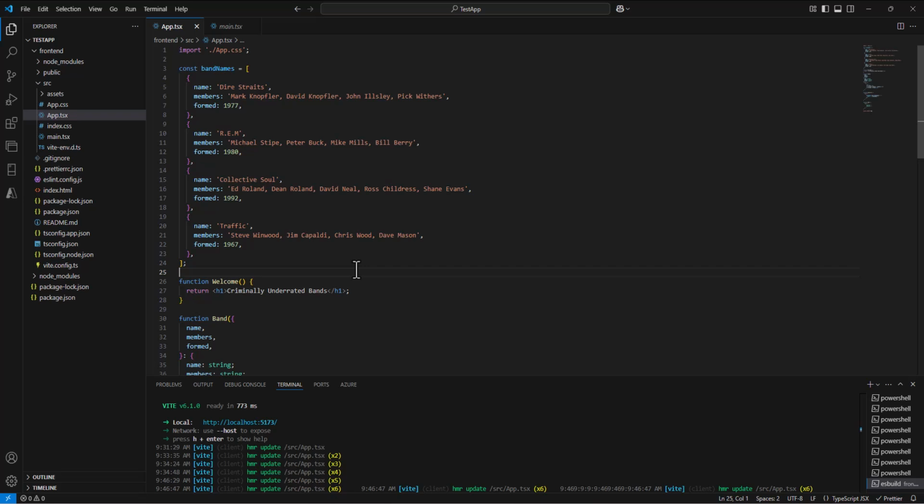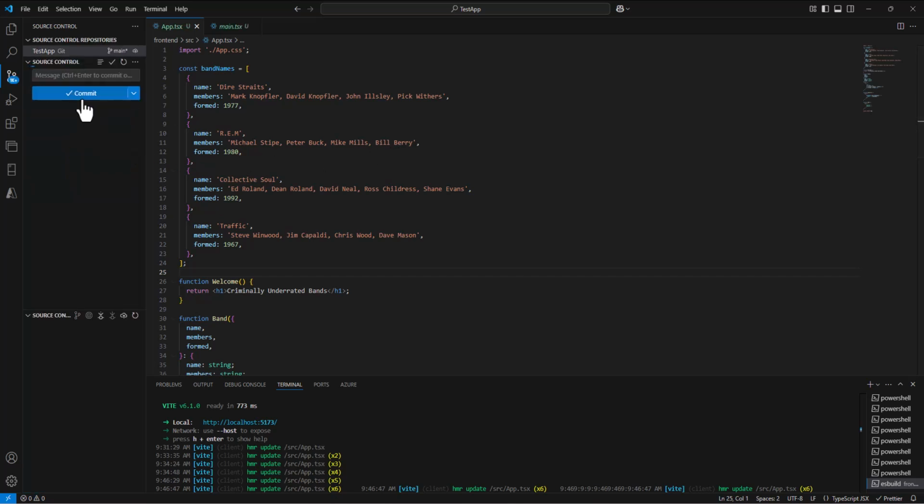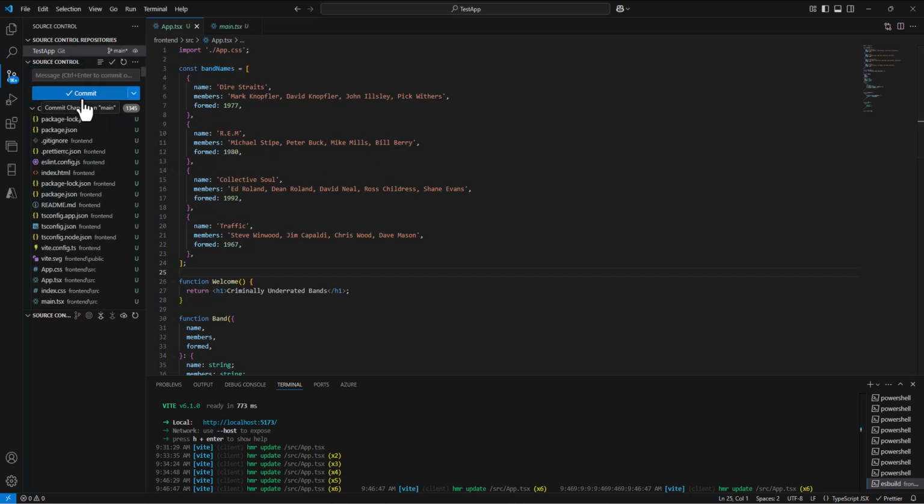So anyway, last thing is how do we get this up to GitHub? And so we want to go to our source control, which we can do by clicking on the source control tab. I got to remember which one it is here, this one. So this little sign here is our source control. And we don't have anything there yet, and so we want to initialize our repository. Obviously, if we need to install Git, we need to install Git. But I've got Git installed on this machine, and so it says, do you want to create a repository? It's creating one called test app.